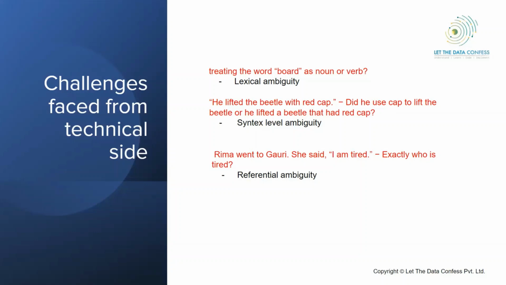The third thing is like: Rima went to Gauri, she said I am tired. Then who is she, Rima or Gauri? This is called referential ambiguity. So when we send it to our machine learning model in NLP, it will consider it as two sentences, and it will be processed differently. Then it will be a problem to understand whom she refers to. So this kind of challenge we face.